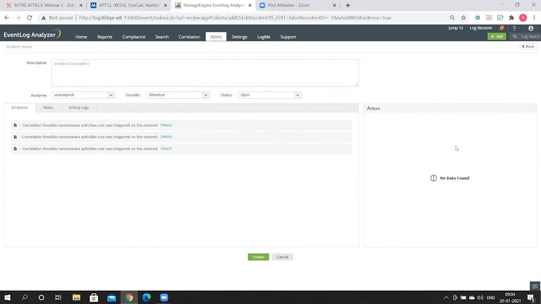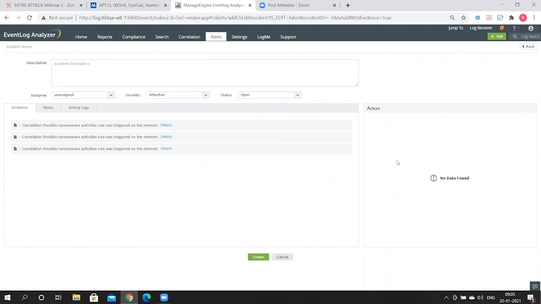The right pane, well, I don't have any data right now because this is a very minimal setup, but the right pane will give you more contextual information about this particular incident. So ideally, if all the data has been set up, you can identify the age of the incident, when that incident was set up, and also the actors involved. What are the entities associated with this particular incident, and who are the suspects? All of that information will be available for you under this actors section. You'll be able to see who the users are whose actions constituted or led to this particular incident. All of that information will be available here.